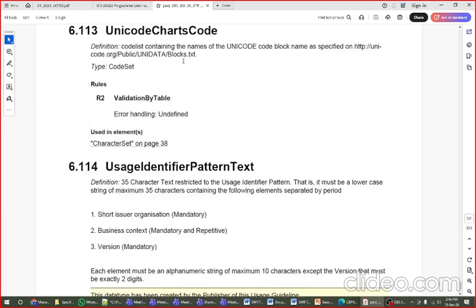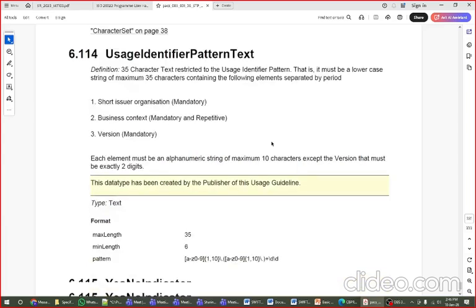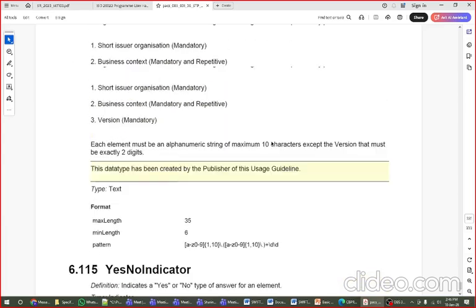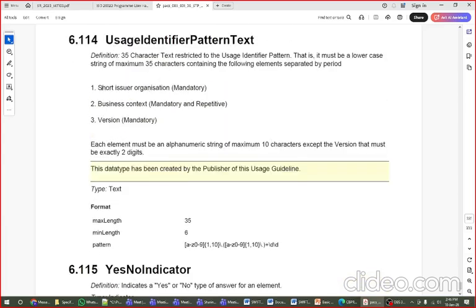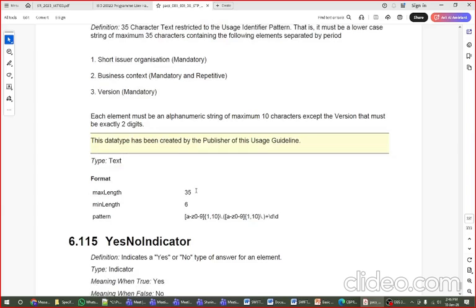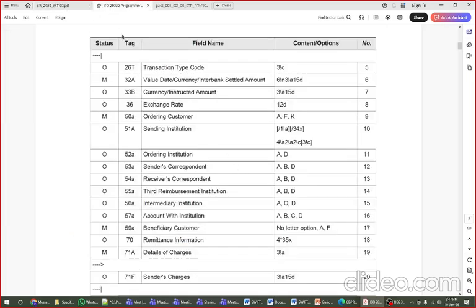why is it not displaying? Okay, this asks us to go to some website. Okay, I will find something different. Wait. Oh yeah, it's here. Textual rule. Okay. So the textual rule mentions that it should always be text, the maximum length, minimum length, and alphanumerical characters, what is accepted here. So this is a kind of textual rule for a particular validation of a field. This is the textual rule concept here.